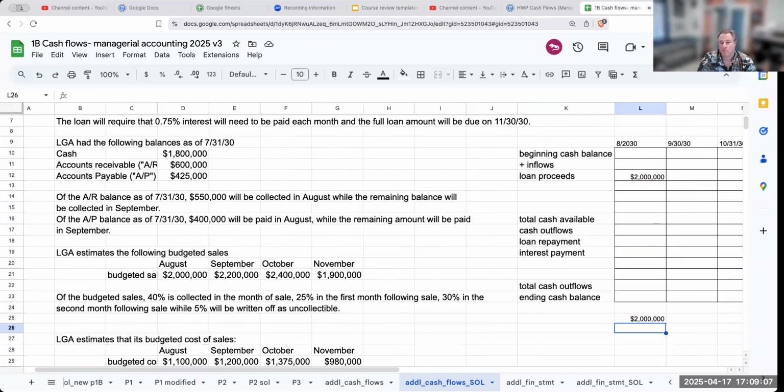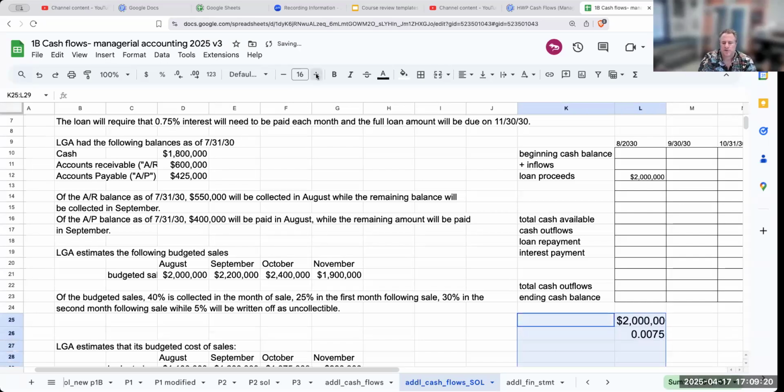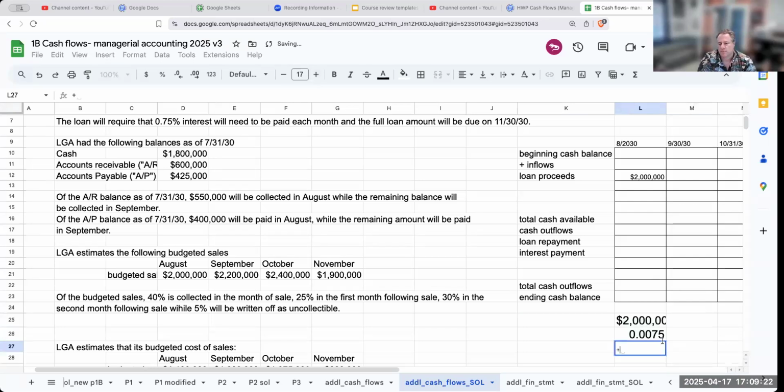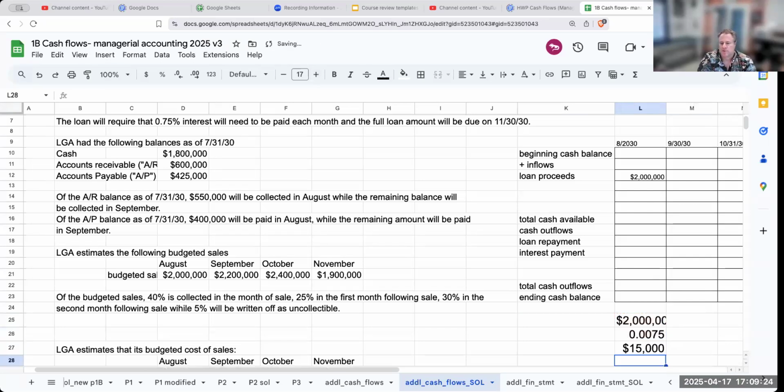If I have a point of 0.75%, what does that mean? It means it's 0.0075 if I'm converting that to a decimal, because this is less than 1%. So 2 million times 0.0075 is 15,000 per month. Does that look right?